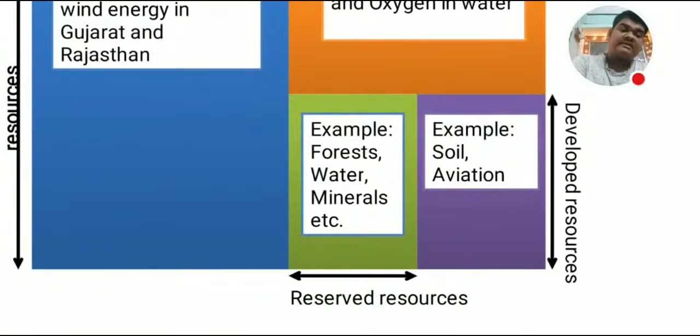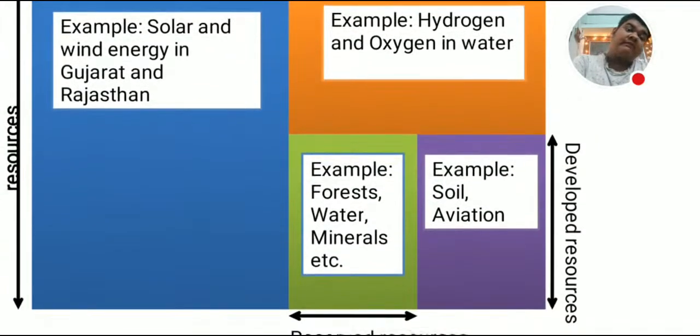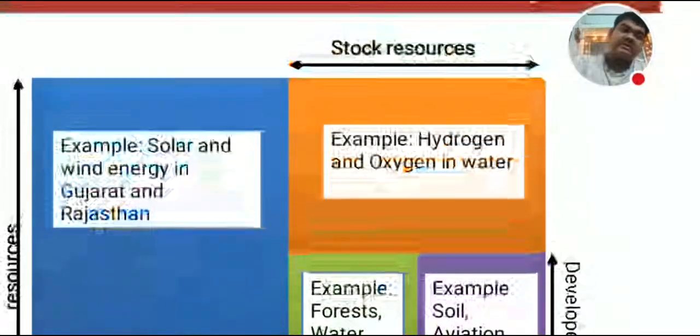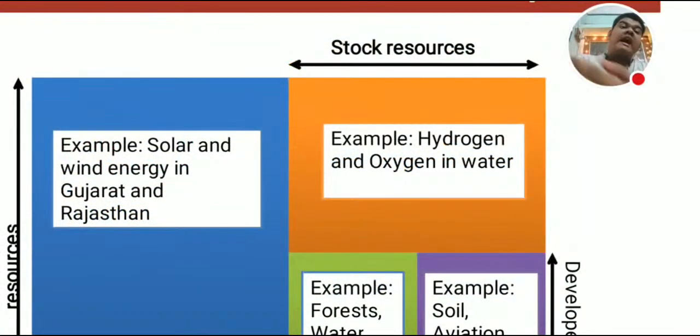What are reserved resources? Forest, water, mineral are the examples of reserved resources. Then developed resources: soil, aviation. Then stock resources: hydrogen and oxygen in water are stock resources.